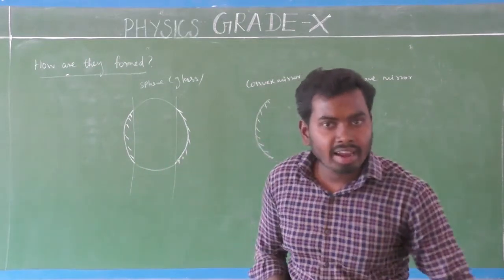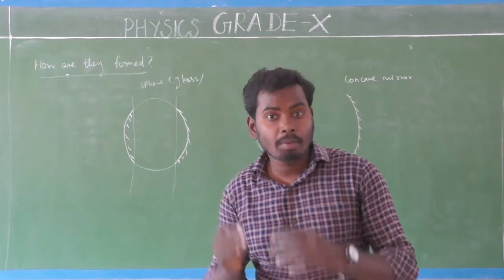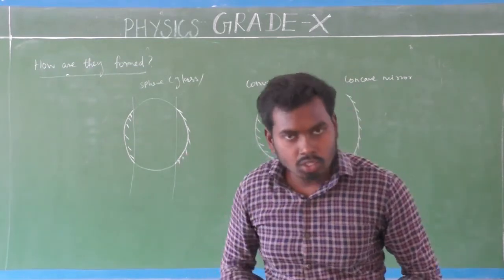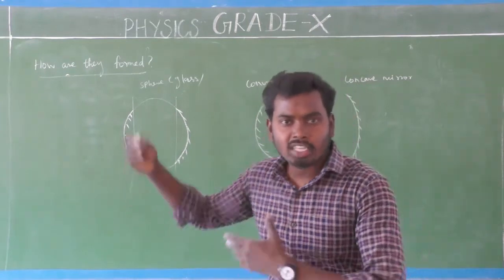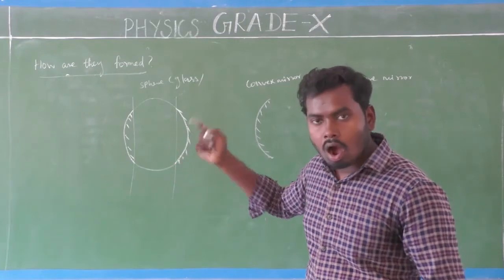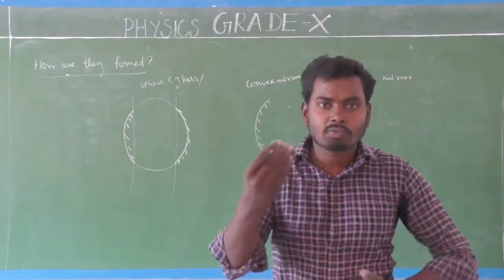Likewise, spherical lenses are also made by two spheres. Spherical lenses are formed by two spheres. Next, we will see that. Now, can you get some idea? Yes. We will see how spherical lenses are formed.